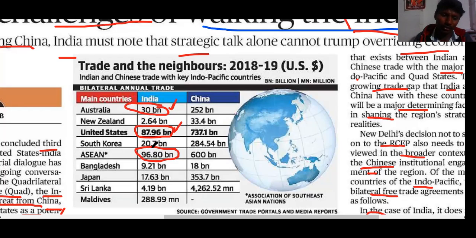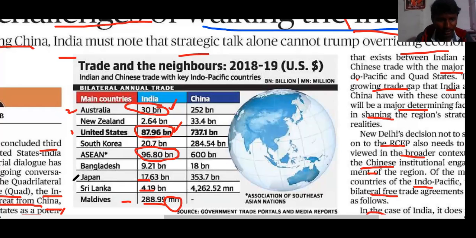As a group of countries, ASEAN is the biggest partner. Among individual countries, the US is the first and Australia is the second biggest partner of India, and the least is the Maldives, at $288.9 million, only millions of dollars. Sri Lanka has nearly $4 billion, and Japan $17 billion.